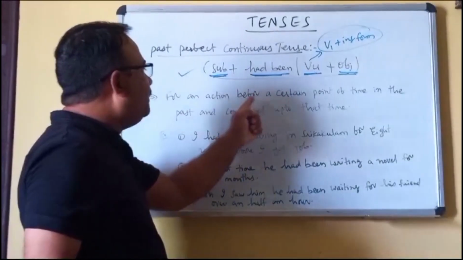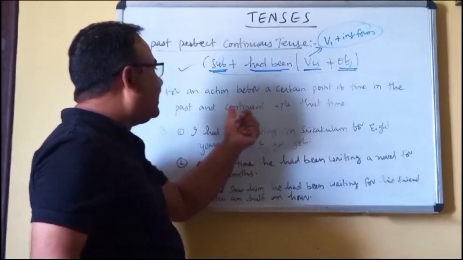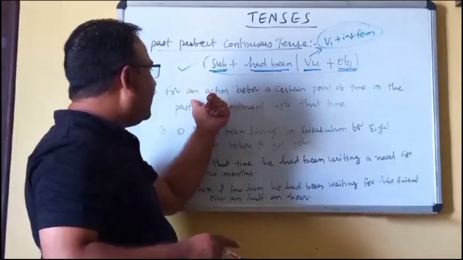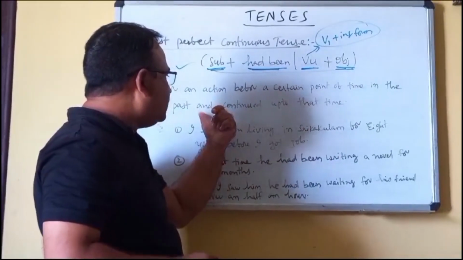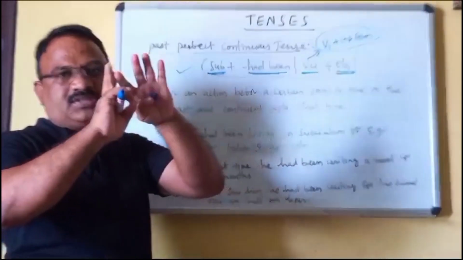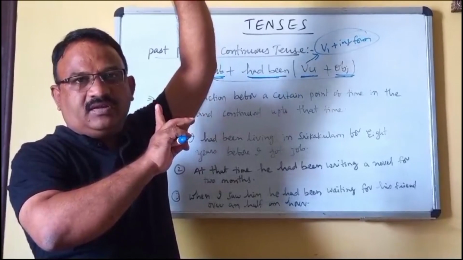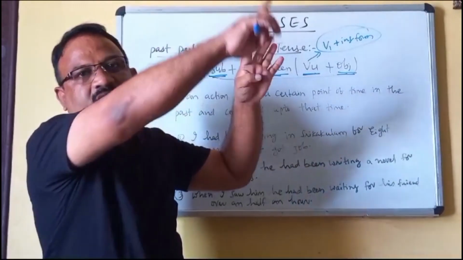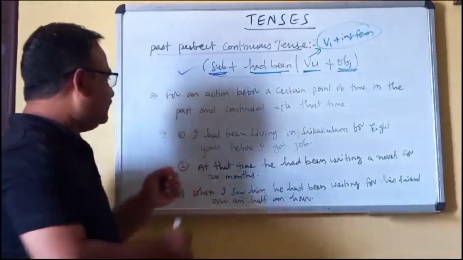For an action before a certain point of time in the past and continued up to that time. Both are past actions, but it began in the very past and it was continued up to that time. Let us see examples.